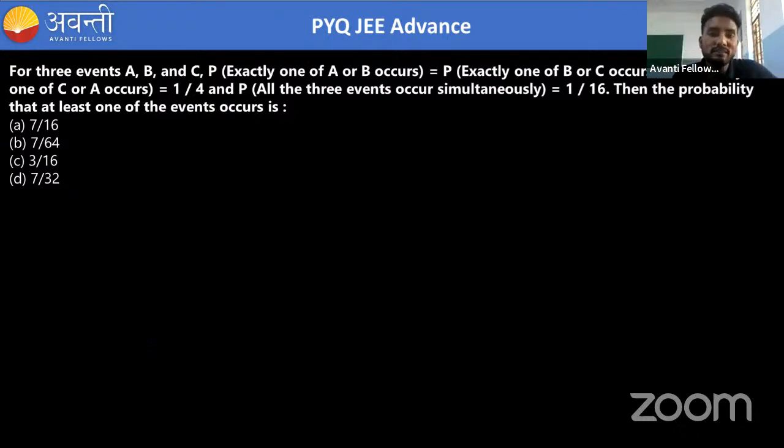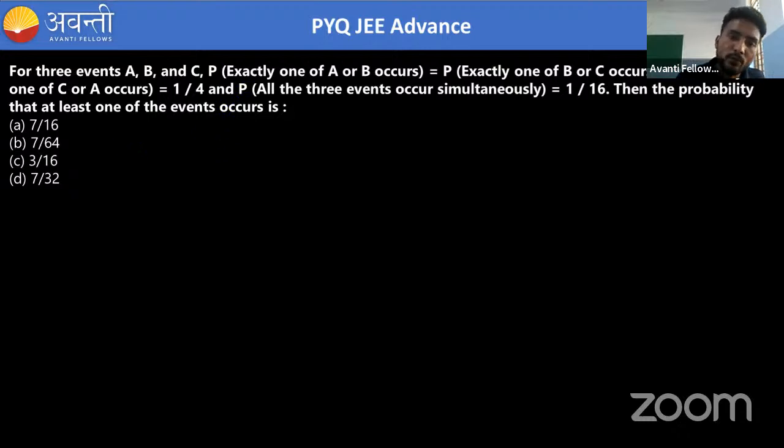And if all three events occur simultaneously, that is 1 by 16. So find the probability that at least one of the events occurs. Now if we check what they are asking, there are three events. Exactly one of A or B occurs means what?